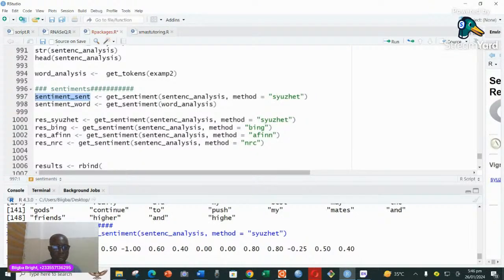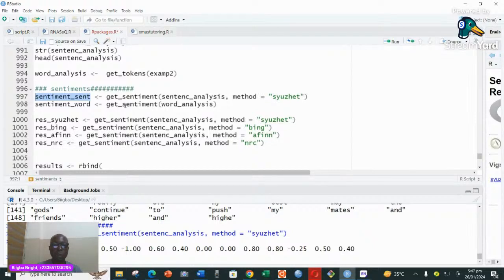This one here means it's undecided. You don't know whether it was a negative statement or a positive statement, or whatever statement. So in this case, the sentiment we are analyzing here analyzes the entire text in 3 folds. Whether it is a negative sentiment, a positive sentiment, or a neutral statement. So when you see a positive value, it means it was a positive sentiment. If you see negative, negative. And if you see 0, it means it was neutral, undecided. So that's what we have done in the case of the sentences.